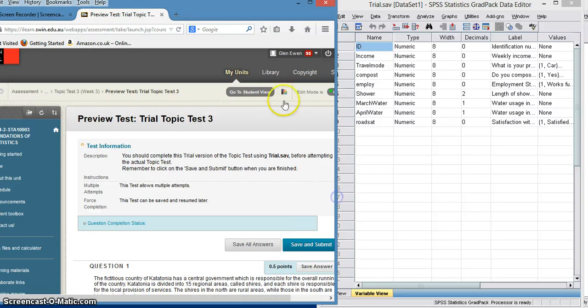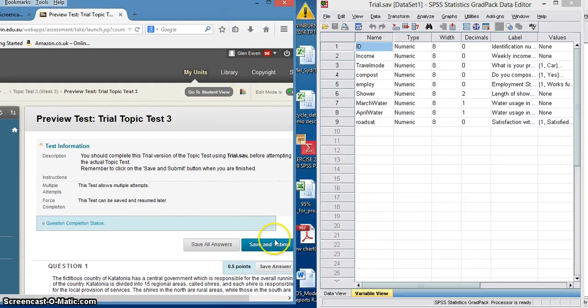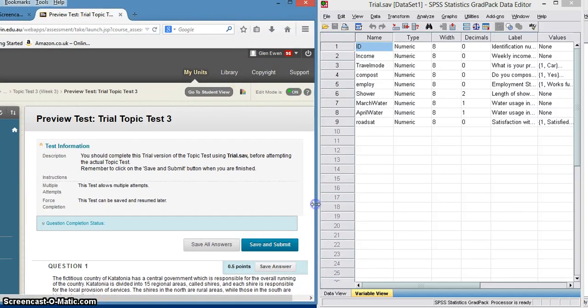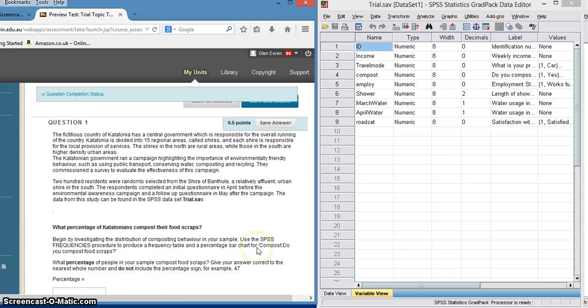Okay, let's just square that up a little bit. We've got a fictitious country of Catatonia, with a central government which is responsible for the 15 regional areas called shires. Each of these shires, I think we've read through this a few times. The Catatonian government ran a campaign highlighting the importance of environmentally friendly behaviour, such as using public transport, conserving water, etc., and they've got the results from a sample of 200 residents from the Shire of Banthul.